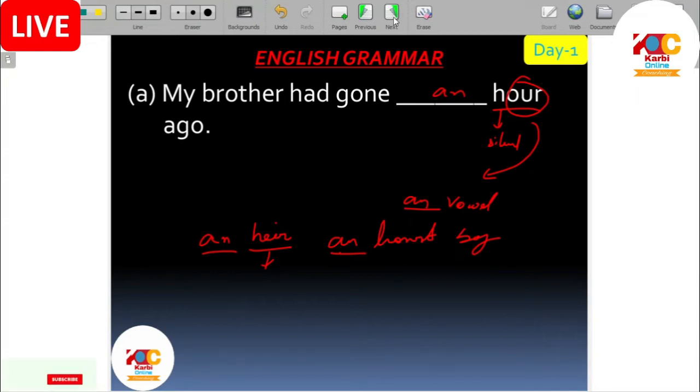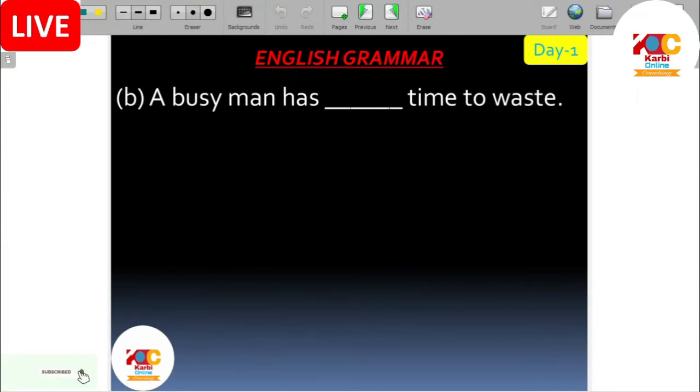Next: A busy man has less time to waste. This is very important. We have to know the concept of little, a little, the little. And another set of words: few, a few, the few. Here, few, a few, the few will not come. What will come? Little, a little, the little, any one of these. Here we have to use little, not few.